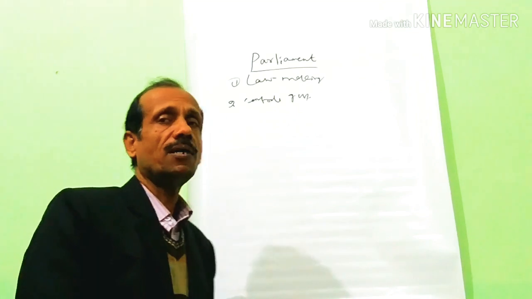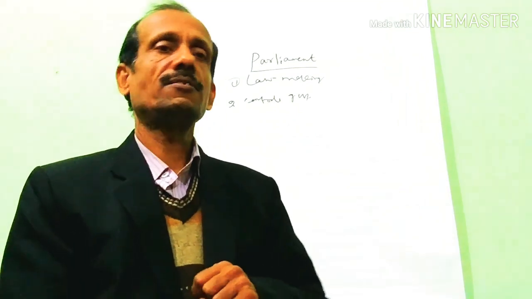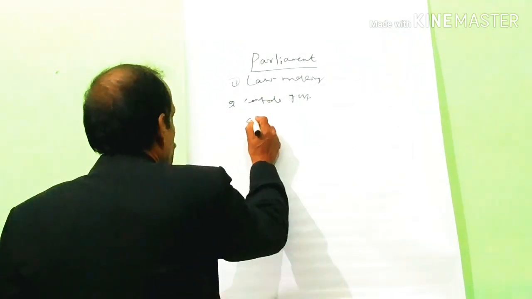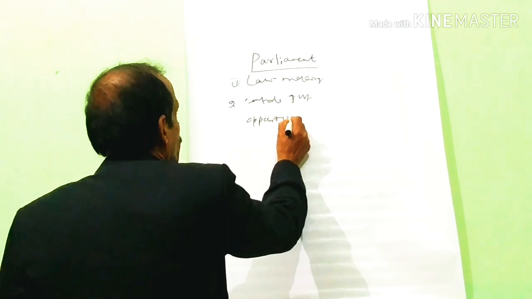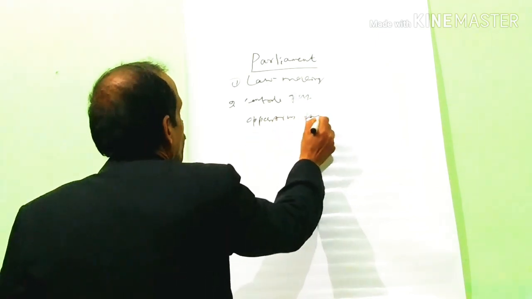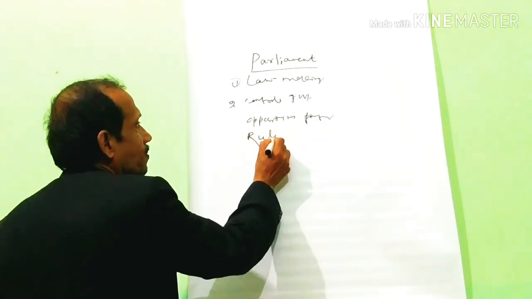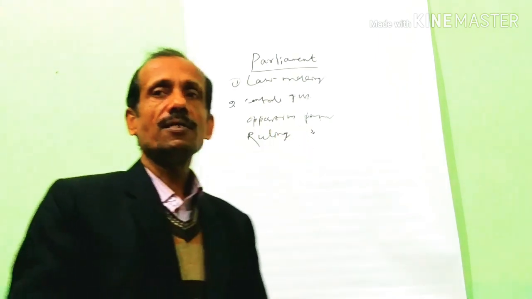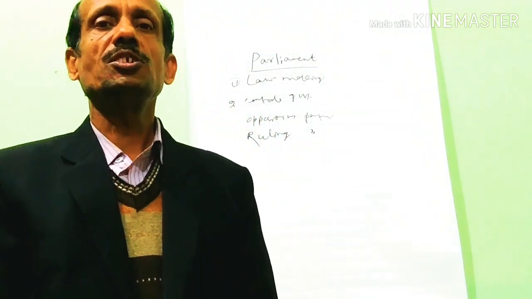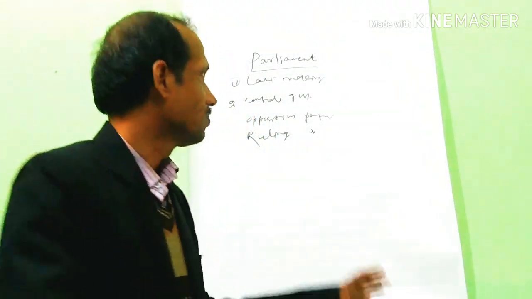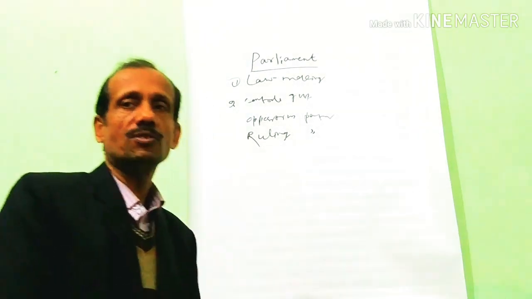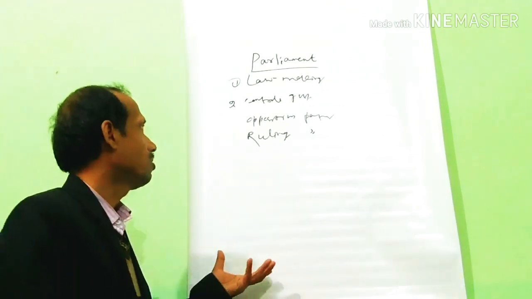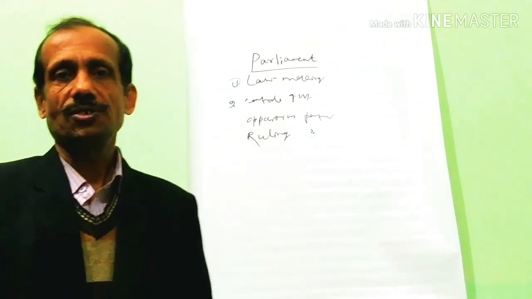The opposition parties criticize and oppose the government if the government does something wrong. So two types of parties are there in parliament. The ruling party is the party which is in power or which forms government, and the opposition party refers to the party which has the majority next to the ruling party in parliament.